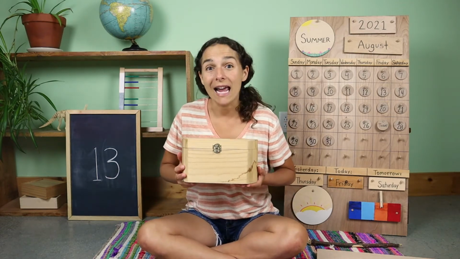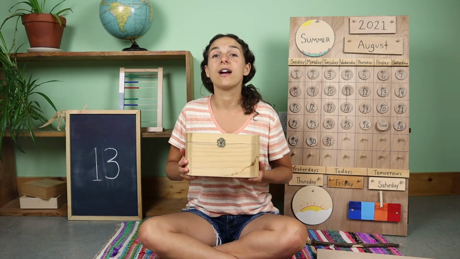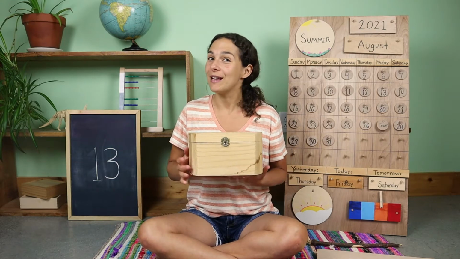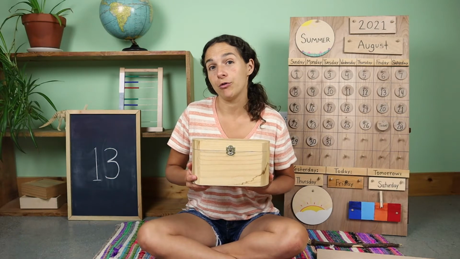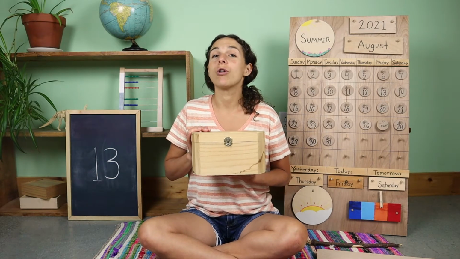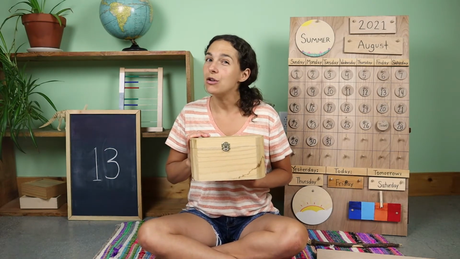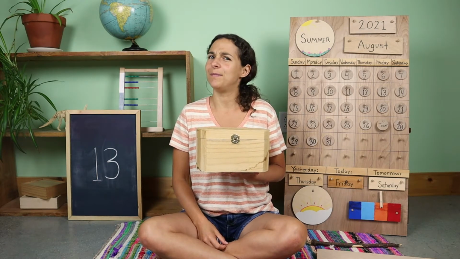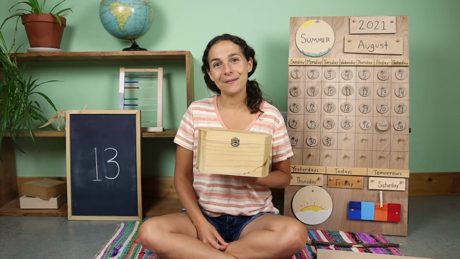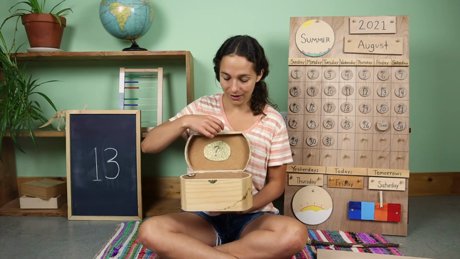Let's move on and see what we have inside of the letter box today. Inside of this box, I have something that starts with the letter G, G. Here's your first clue. This is a type of a fruit. This fruit grows on a vine, and usually it's purple or green. What could it be? Let's take a look.